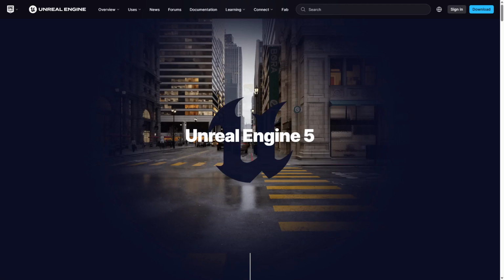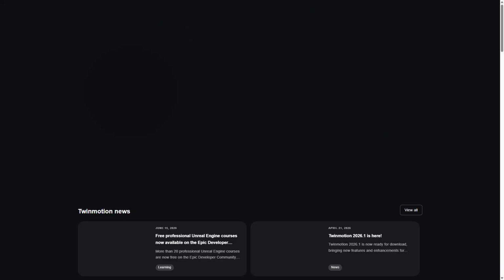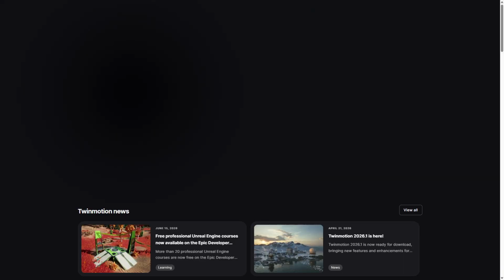Unreal Engine 5 versus Twinmotion. Choosing the right visualization tool can transform how you create immersive 3D environments without sacrificing speed or quality. Both offer powerful features but serve different needs and workflows. Unreal Engine 5 and Twinmotion are leading visualization tools with distinct approaches.